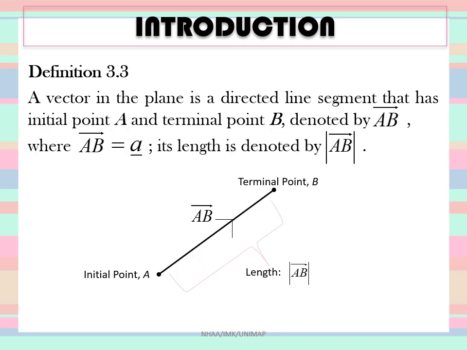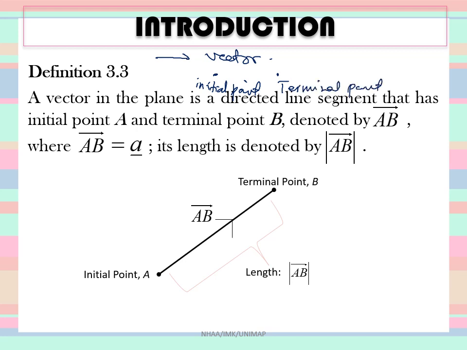We denote a vector by using an arrow. A vector always starts from one point to another point. The first point is called the initial point and the second point is called the terminal point.